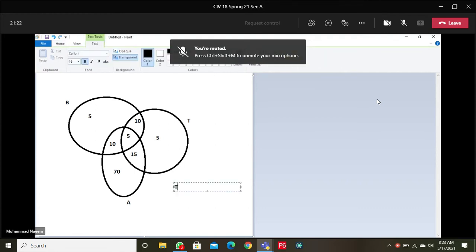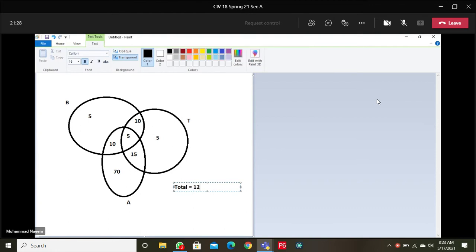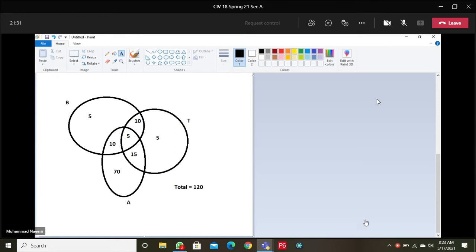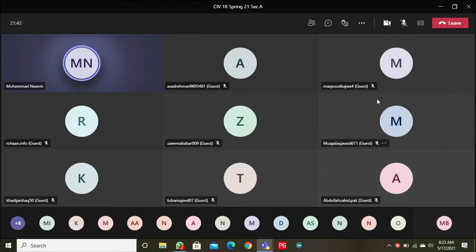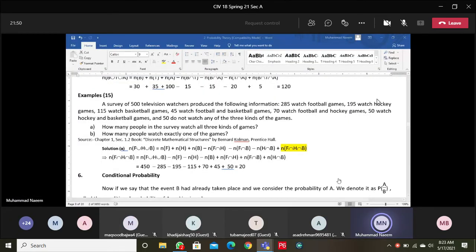So total people, number of people who filled the survey form, they are 120. The answer is 120.